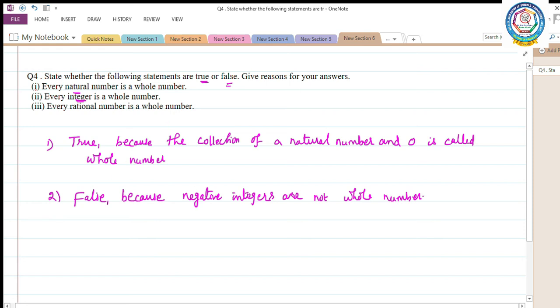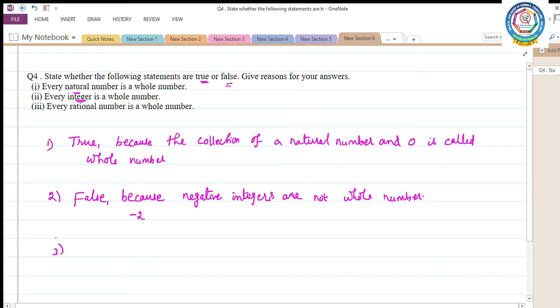They ask, the given condition is false because negative integers are not whole numbers. For example, -2 is a negative integer. This is not a whole number. Whole number means it consists of natural numbers with 0.